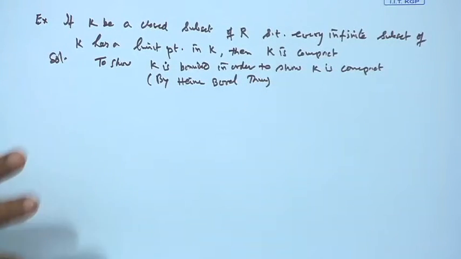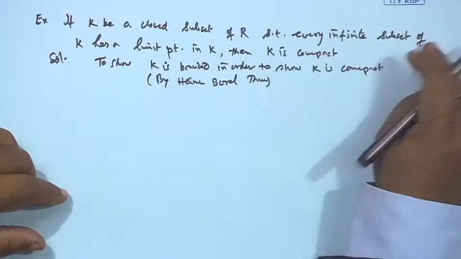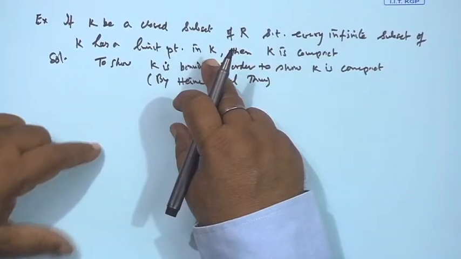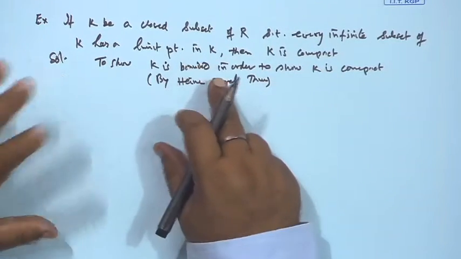Now, we are given that K is a closed subset such that every infinite subset of K has a limit point in it. So, we want to show this K is bounded.